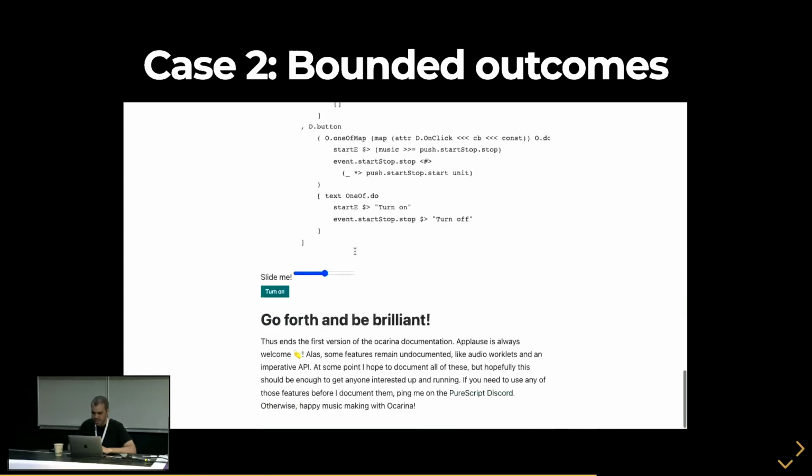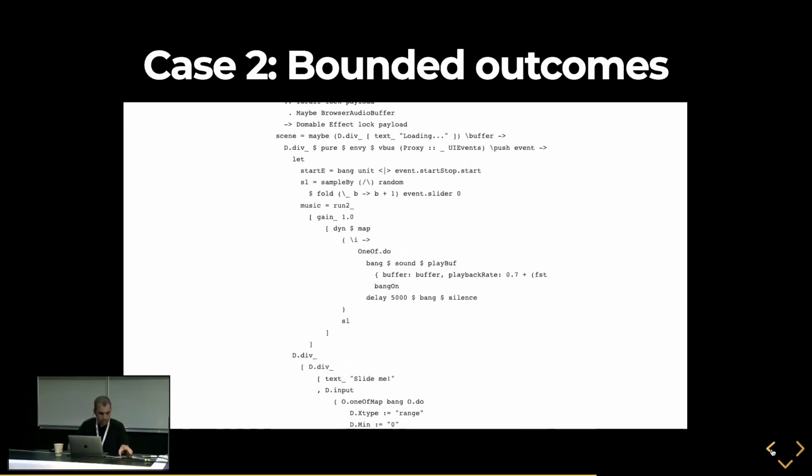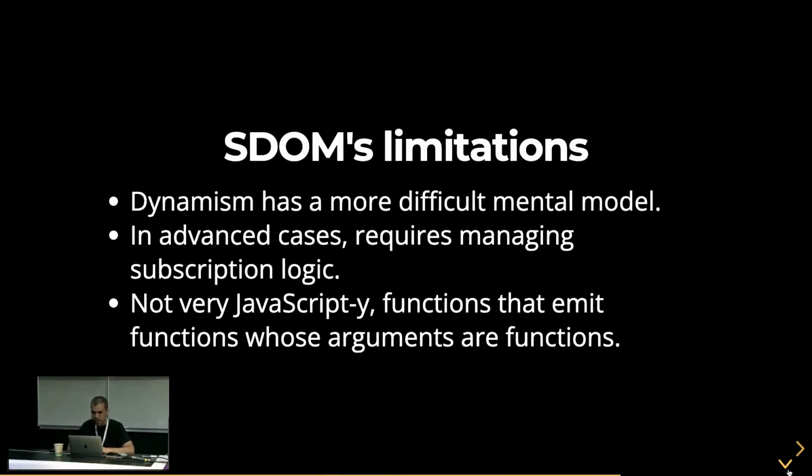So here, it's a little bit loud, but I'll turn this on, and it's injecting dynamically thousands of sub-DOMs to create a wind chime. Each chime that you hear is its own buffer. So I've already, just by doing this, allocated thousands of them. No clicks, no glitches, no bloops, no bleeps. Now well over 1,000 dynamic nodes. And it works, and the code is up here for how that's done. If you're interested, it's in the documentation. So if you're working with bounded outcomes, it could be a good choice as well. Its limitation is that the dynamism has a more difficult mental model, and it's not very JavaScripty.